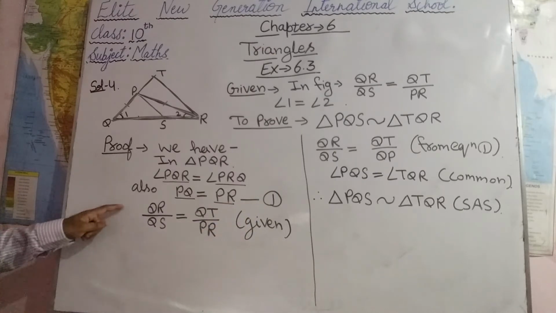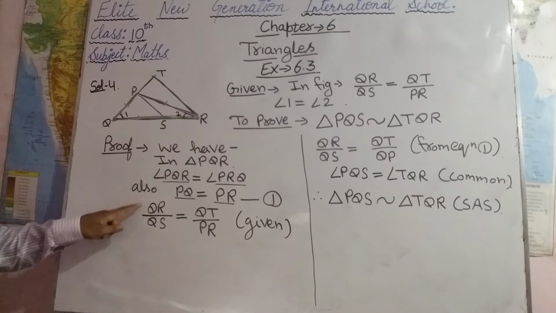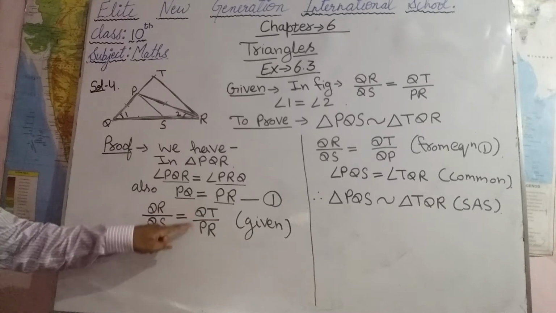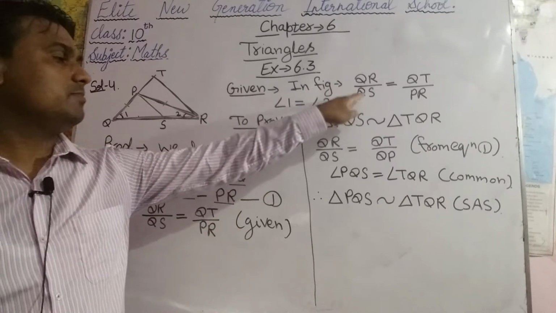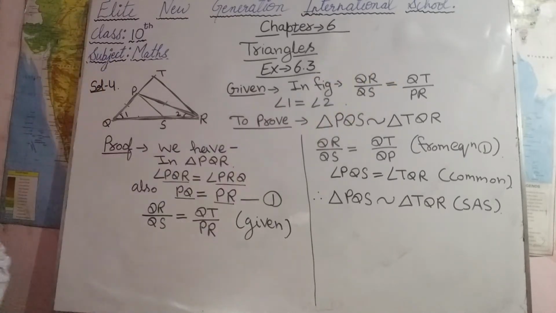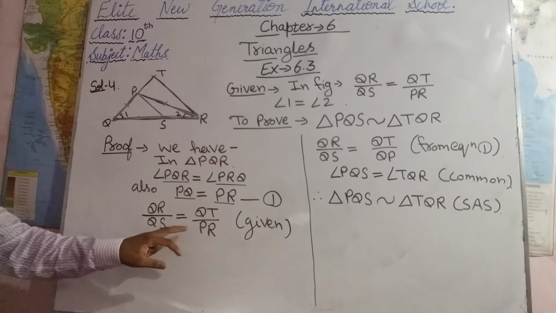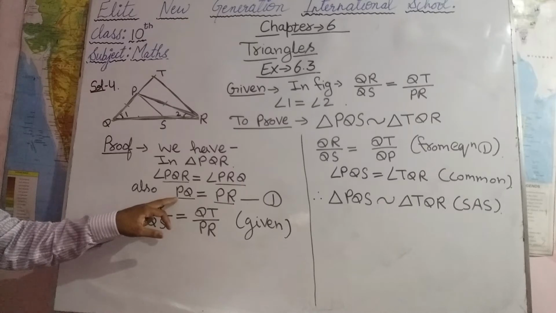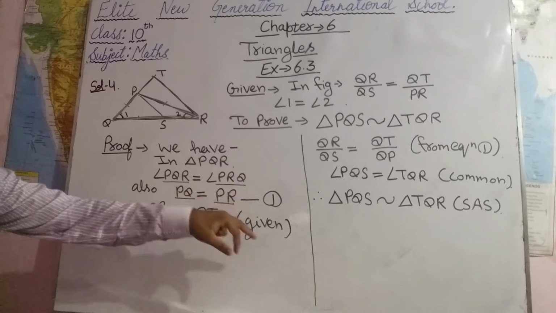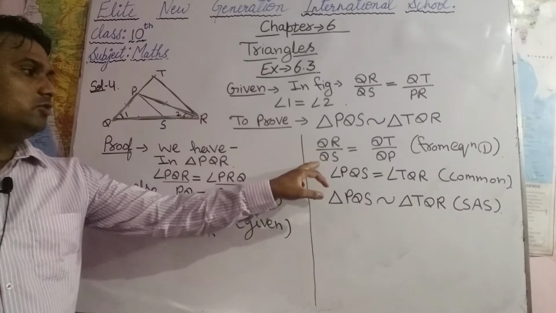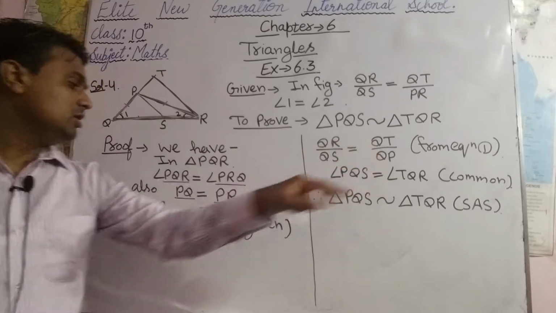Now we are given QR upon QS equals QT upon PR. In place of PR we can put PQ from equation number 1. So QR upon QS equals QT upon QP.